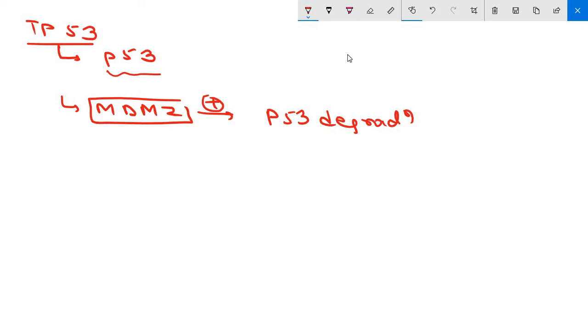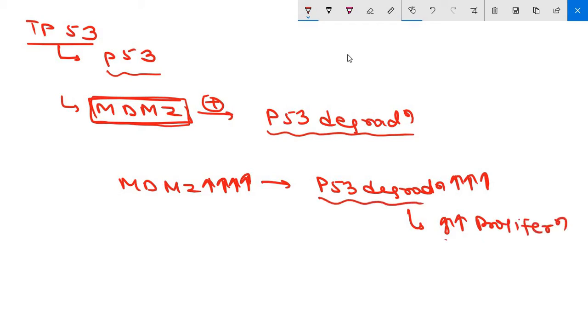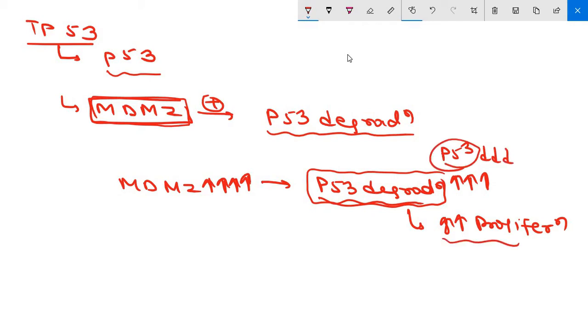What is the function of MDM2? MDM2 induces P53 degradation. If the amount of MDM2 increases, there will be increased P53 degradation. Then there will be increased proliferation signals, because P53 is a tumor suppressor gene; it is anti-proliferative. If P53 degradation increases, P53 is less inside the cell because of more degradation, so there will be increased proliferation inside the cell.